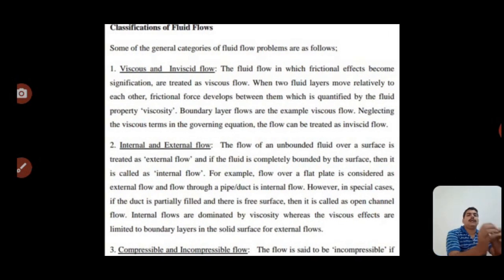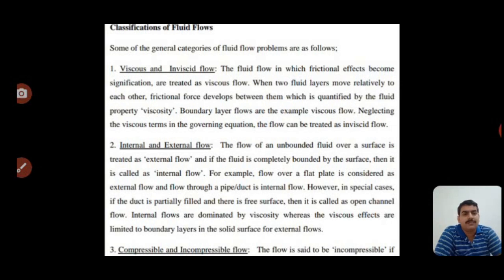Now, the properties, the characteristics of the fluid, are approximately over. Now, classification of fluid flows. Some of the general categories of fluid flow problems are as follows. Number 1, viscous and inviscid flow.